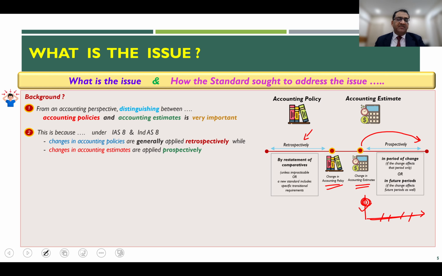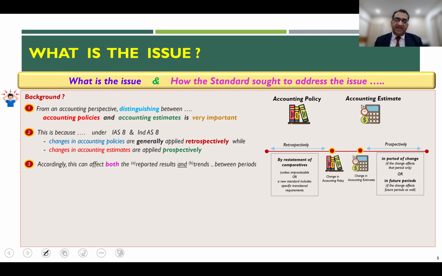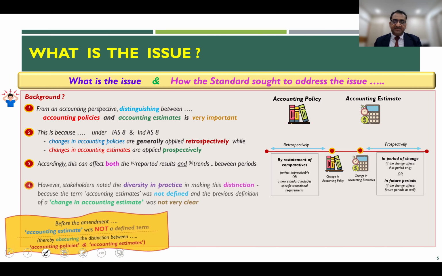So therefore, the distinction is very important because the accounting requirements are different depending upon whether you are doing a retrospective restatement or a prospective change. It will impact both the reported P&L, reported results of the operations of the entity, and the trends in the profits for various periods involved. And this is the sum and substance of why one needs to be really careful in distinguishing between a change in accounting policy and change in accounting estimates.